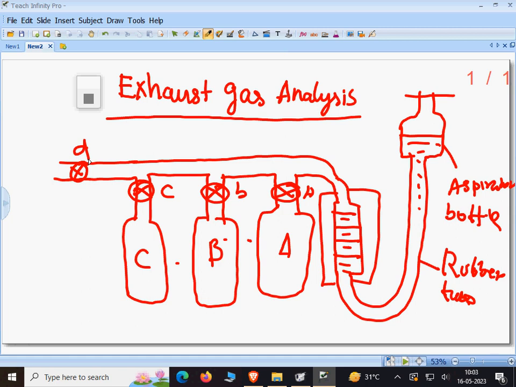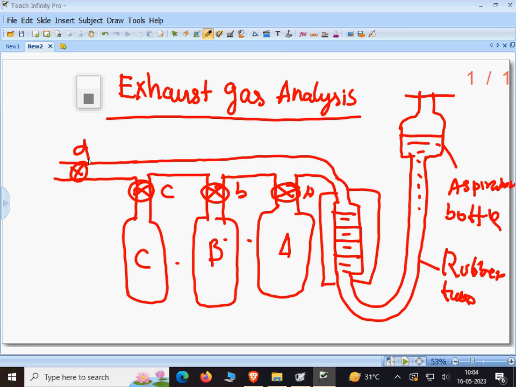Each flask has a stopcock, A, B, C respectively, and a three-way cock D, which can be opened to either the exhaust gas or the atmosphere. The sample of exhaust gas is sucked into the burette tube and its volume is noted. It can usually take 100 cubic centimeters of gas by manipulating the level of the aspirator bottle. The exhaust gas can be forced into either of the flasks A, B, C by opening the respective cocks A, B and C. The exhaust gas is left there for some time and then sucked back into the burette tube.